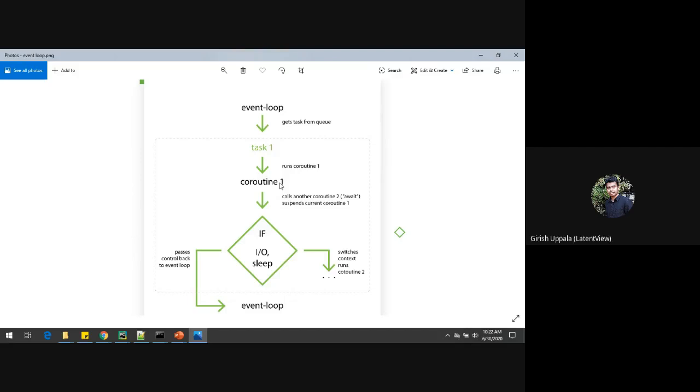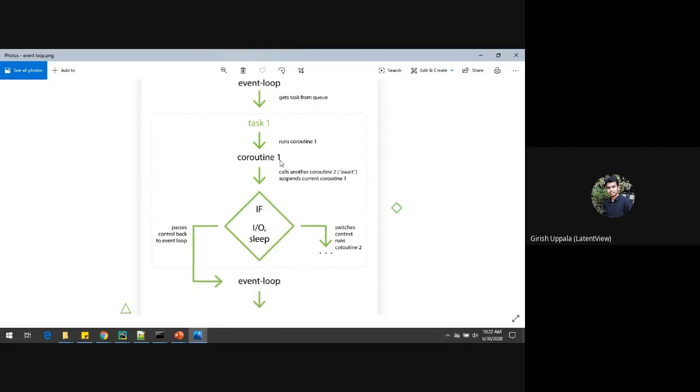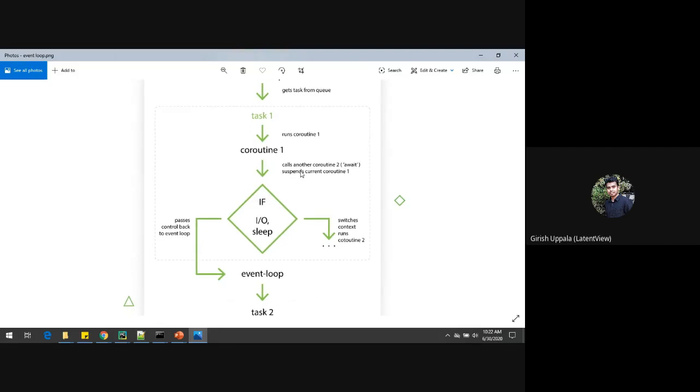If a coroutine calls another coroutine, the current coroutine gets suspended and a context switch occurs here. The context of the current coroutine is saved and the context of the called coroutine is loaded.